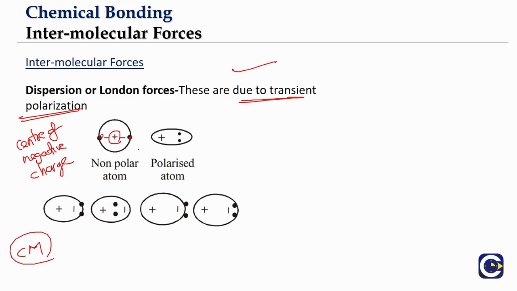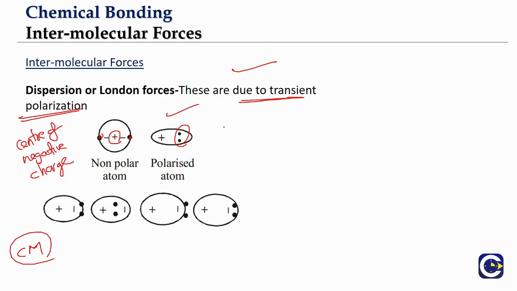But because electrons will not be stationary, they will be revolving around the nucleus. If for example the electrons are in this kind of orientation momentarily, because they are in continuous motion, at a particular instant of time, in transient motion, like that we'll say. Transient means in their journey at a particular instant, they both are not exactly on opposite sides. In this manner they are not there, meaning what?